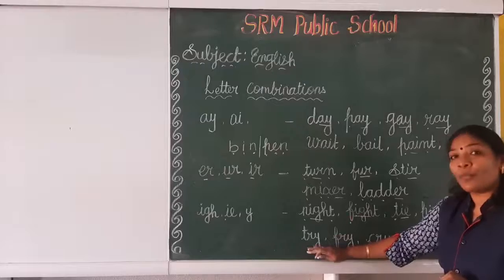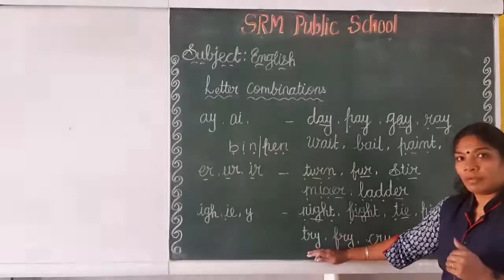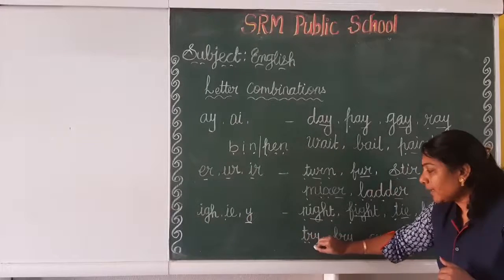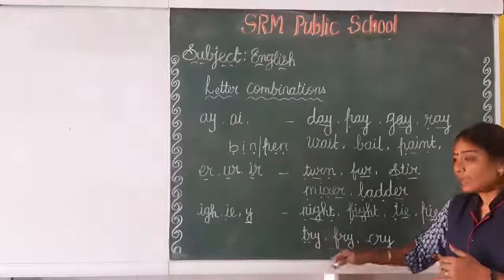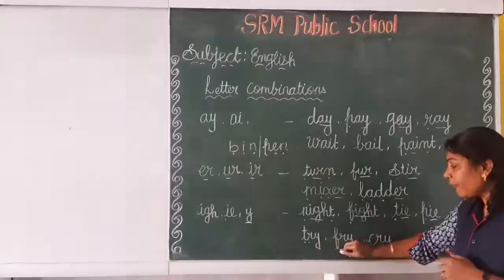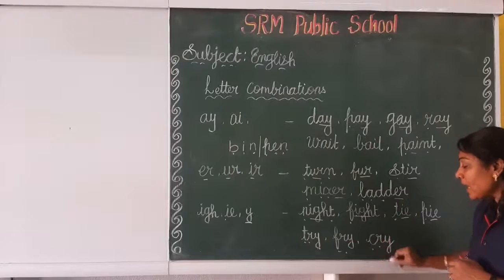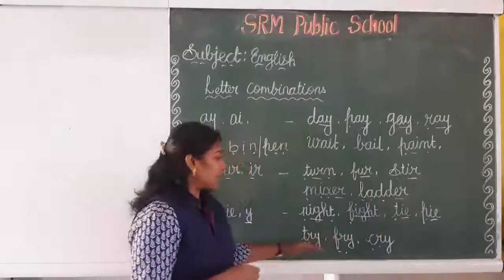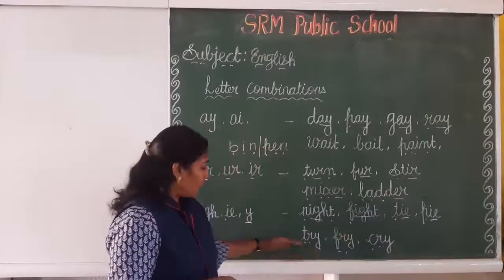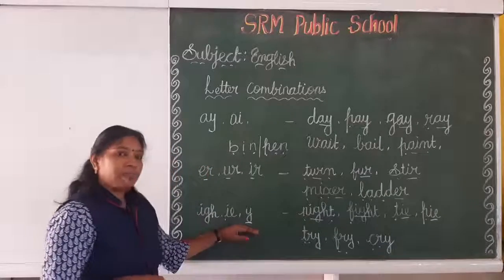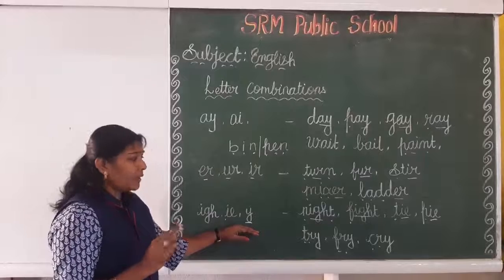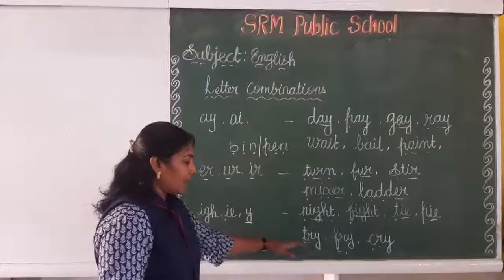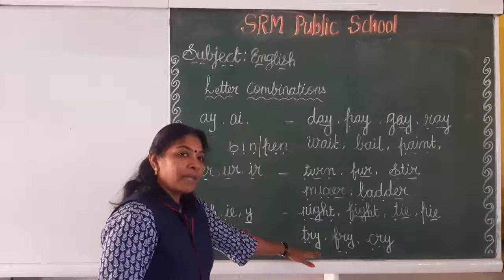And the next one, try. Here the letter Y presents the I sound. The letter Y alone presents the I sound. Okay? Look at the examples. Here we can't apply the yo sound. Try, I sound. Fry. Cry. You may ask the question, ma'am, you only taught us that the sound of letter Y is yo. Here you are changing the phonic sound of Y, ma'am. These are the areas we have to concentrate on while applying the phonic sound. Okay? While reading you have to concentrate.